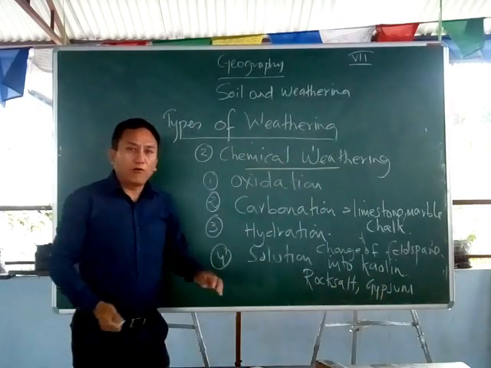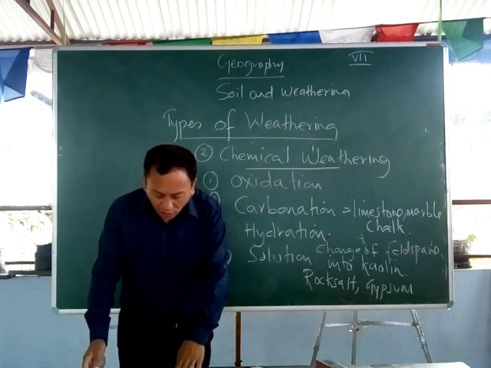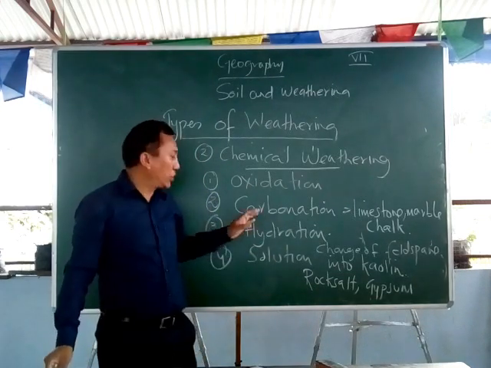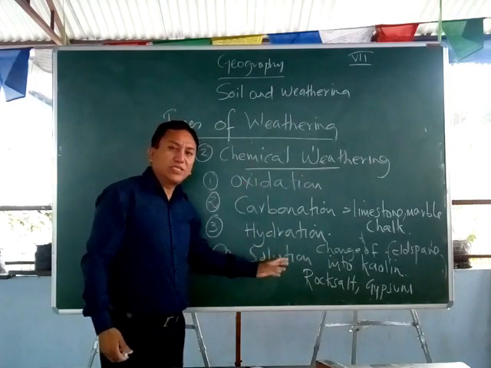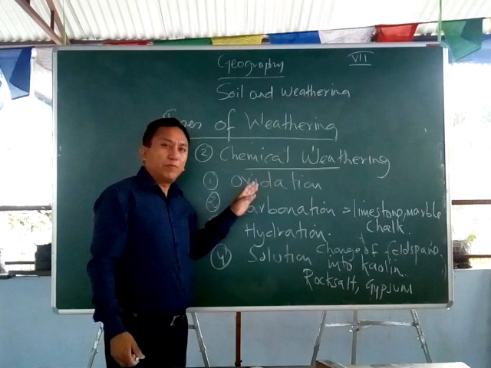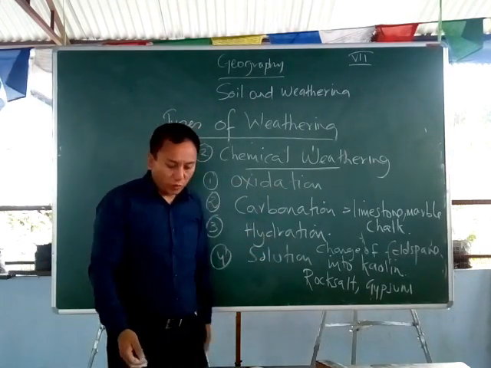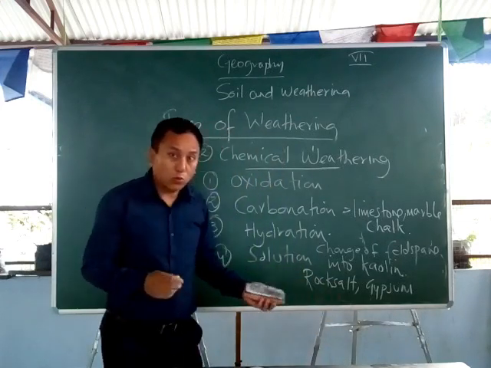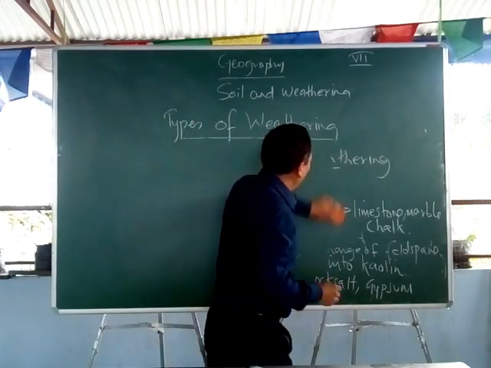When rainwater falls on certain types of rocks like rock salt and gypsum, it is broken down, whereby the process of solution takes place. So this is how we have chemical weathering taking place: because of oxidation, because of carbonation, because of hydration, and because of solution. These four.